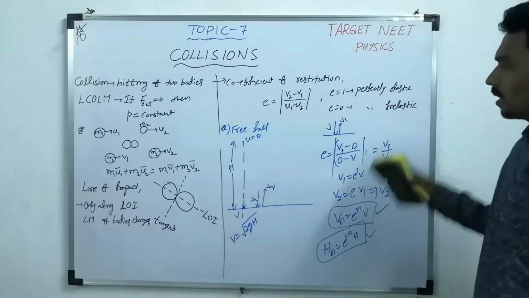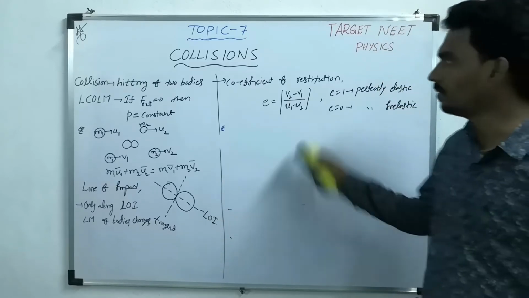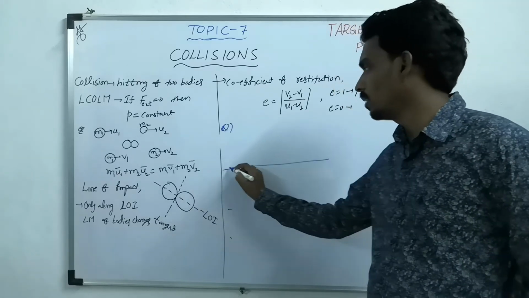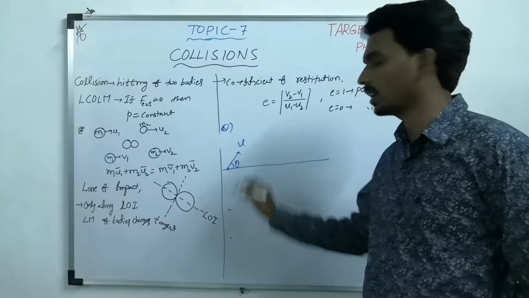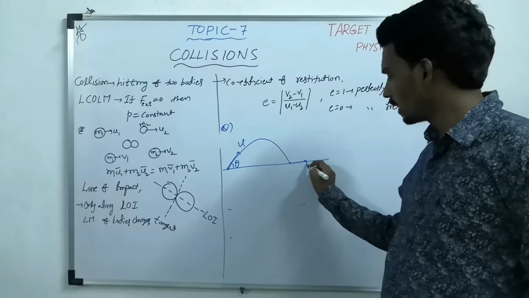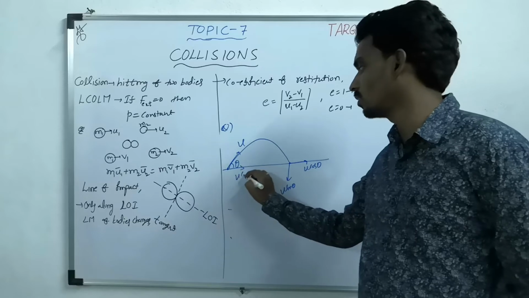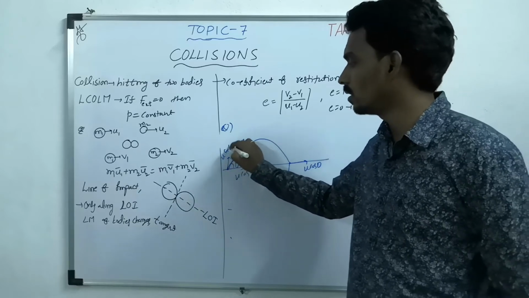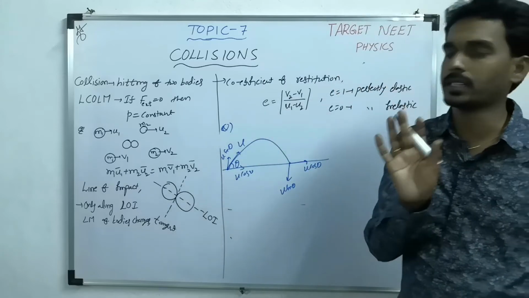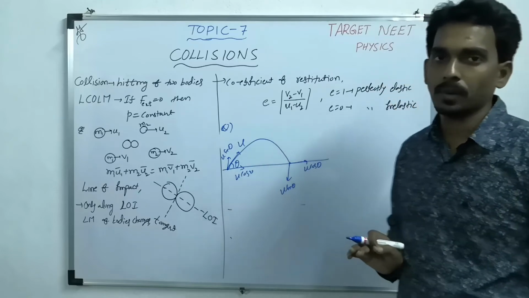Similarly, you can understand one more question related to projectile motion, where we again use the concept of coefficient of restitution. Consider a body projected with an initial speed u at an angle theta, then it will go and hit at some point. Here it reaches with the same velocity components: u cos theta and u sin theta. Initially u cos theta and finally also u cos theta. Initially u sin theta upward, but finally u sin theta downward. Only direction changes. Of course, we neglect the air resistance. That also you have to remember.